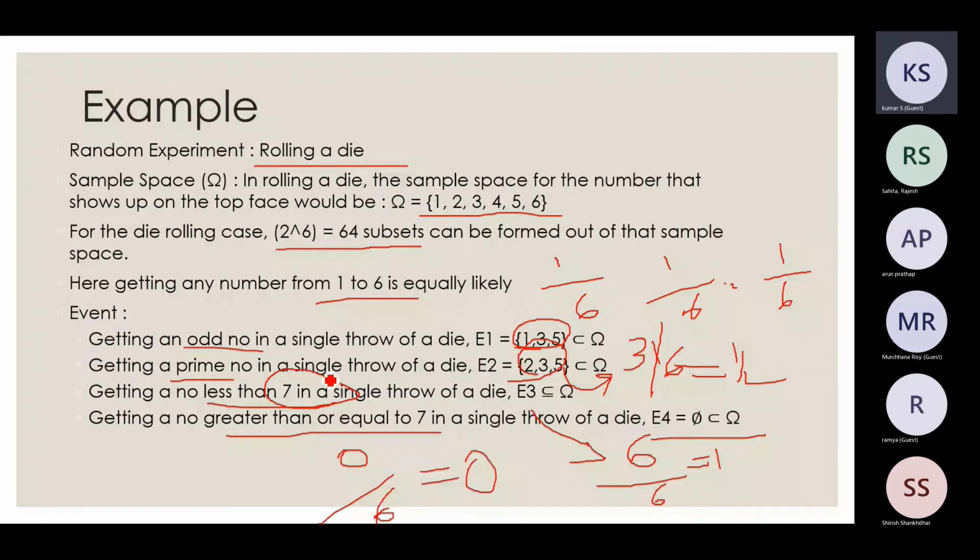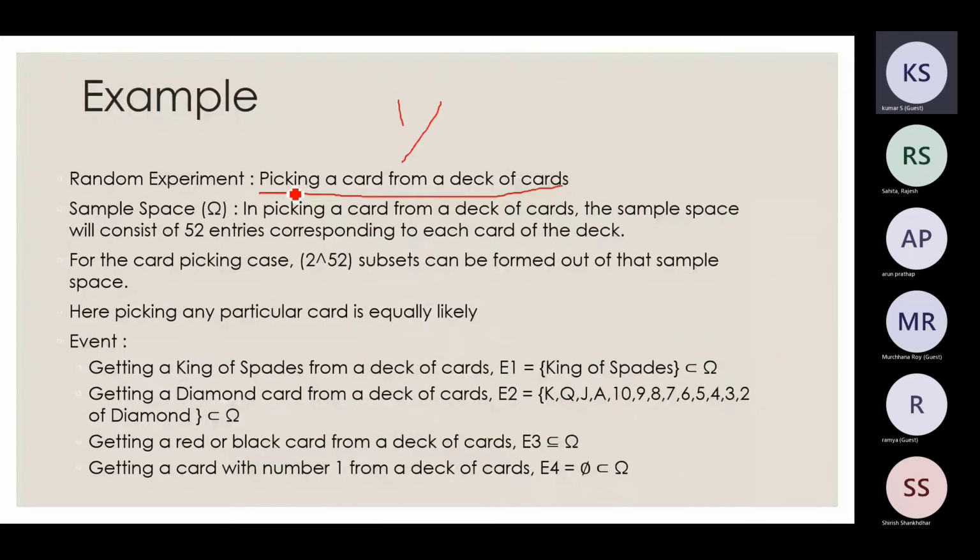So next is, earlier we saw picking a card belonging to a particular suit. Now we will see picking a card from a deck of cards, any card out of the 52 that we saw. Then the probability of picking each card, since they are equally likely, will be 1 by 52. And here we will have 2 raised to 52 subsets. Okay, now in this condition, we cannot write it out at all. Till 2 raised to 6 or 2 raised to 4, we can write it out and see what the combinations are. Once it comes to 2 raised to 52 combinations, I cannot write it out. So I will just write it like this here.